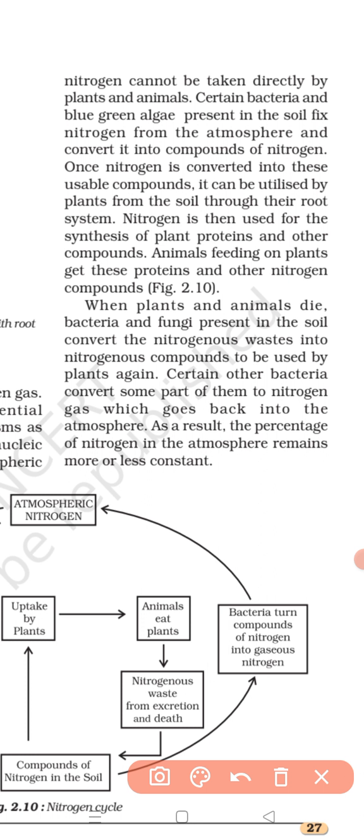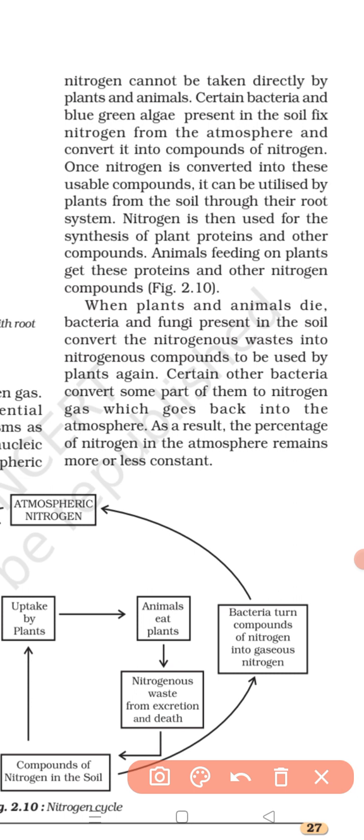Are you getting it? What is written over here? You see, nitrogen is then used for the synthesis of plant proteins and other compounds. Animals feeding on plants get these proteins and other nitrogen compounds. Animals which are feeding on plants can also absorb these proteins and some other nitrogen compounds from the plants.